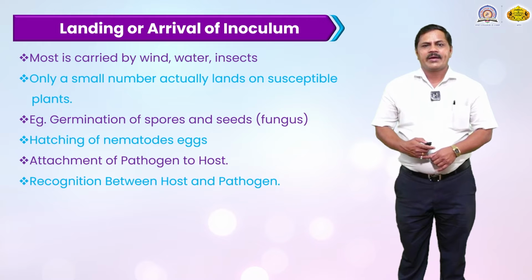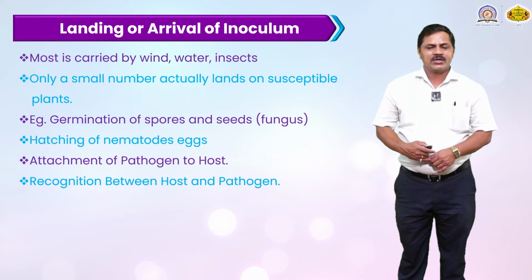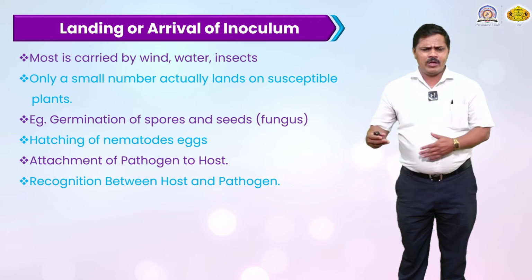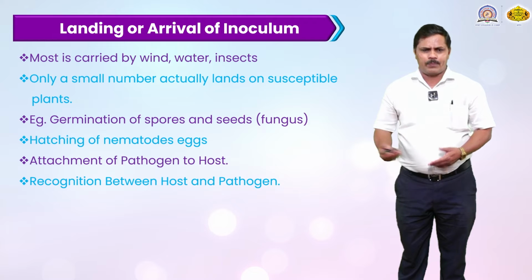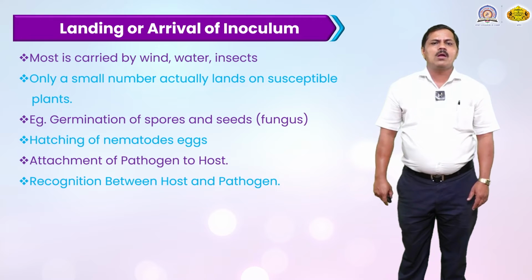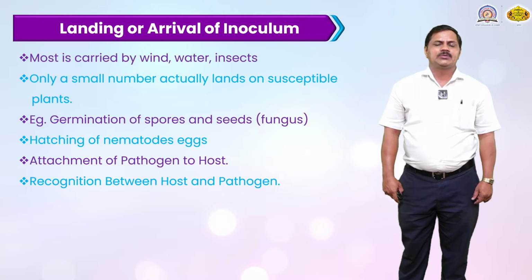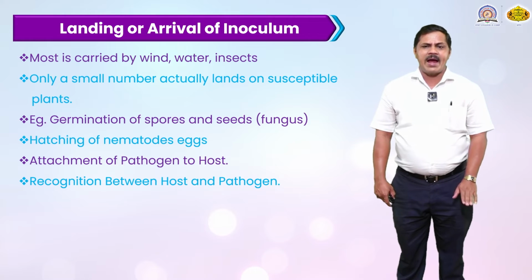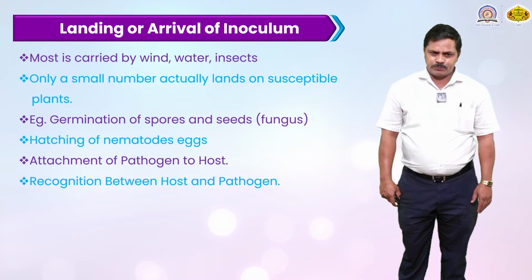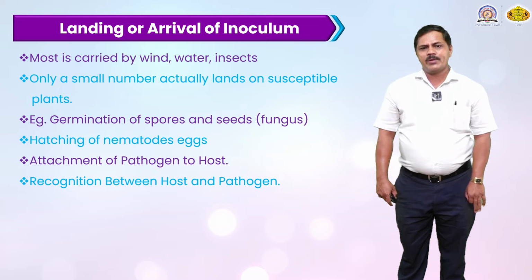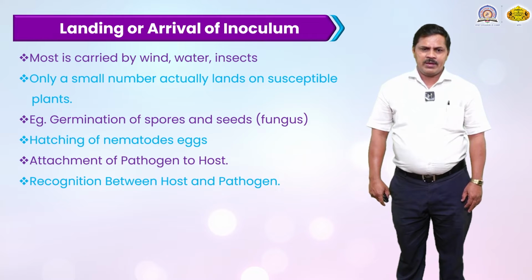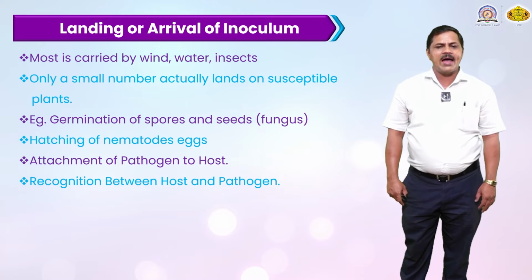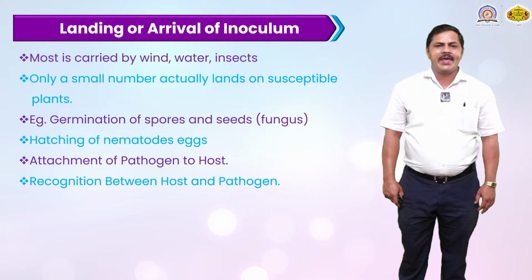First comes the landing or arrival of the inoculum. Most is carried by wind, then by water and insects. These carry it from one plant to another. Only a small number actually land on the susceptible plant. These are very small, microscopic spores that land on the susceptible surface of the plant. The best example is the germination of the spore and seed of the fungus, and then the hatching of nematode eggs.